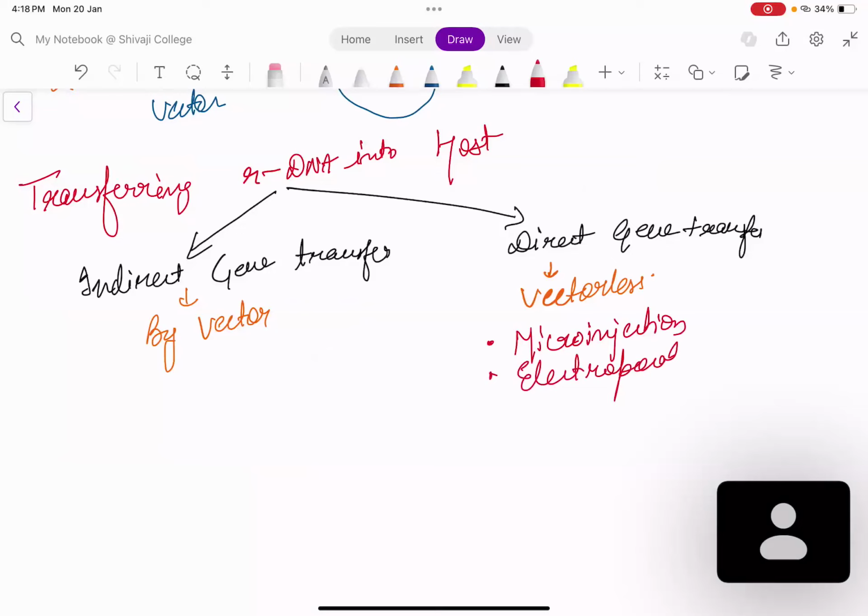Take care. Here you do not require a vector. You have the gene of interest, and directly it is transferred into the host. You will not use a vector here. Indirect gene transfer. Did you understand these two points?